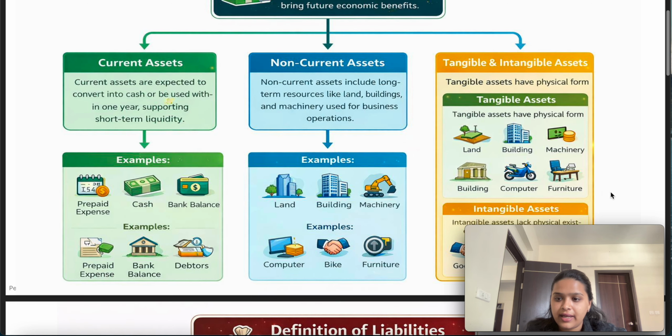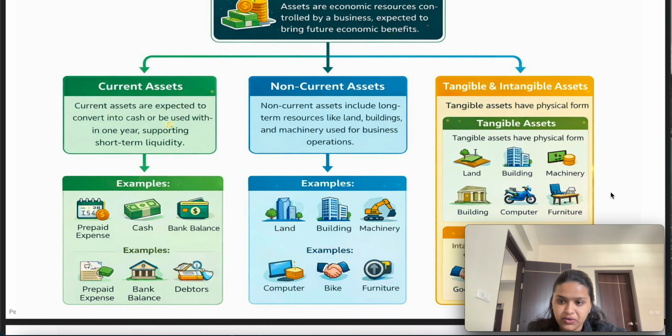Examples of non-current asset are any plant and machinery which you have purchased, any furniture, any laptop, AC, or any building, any bike. So these are the types of non-current asset, because we can use these sorts of assets for more than 12 months, more than 1 year. So that's why we have to consider them as non-current asset.